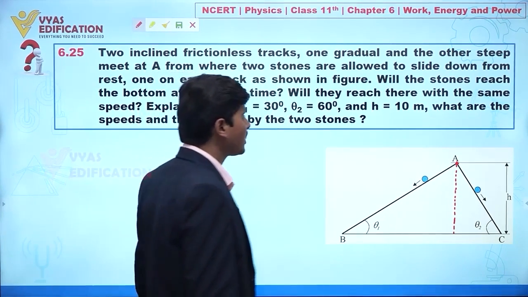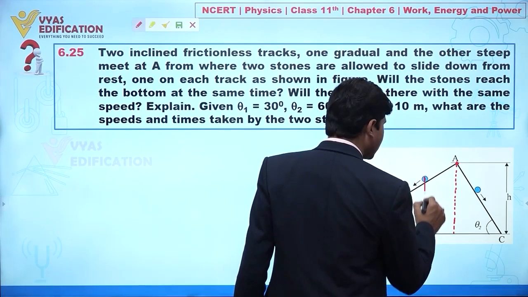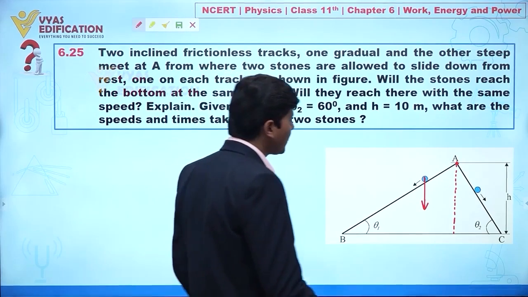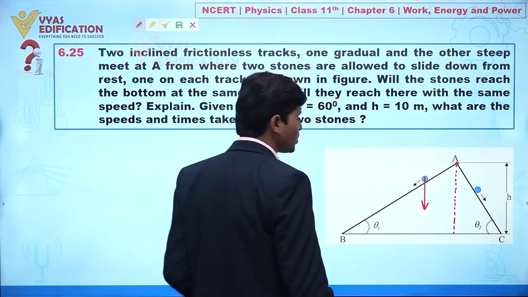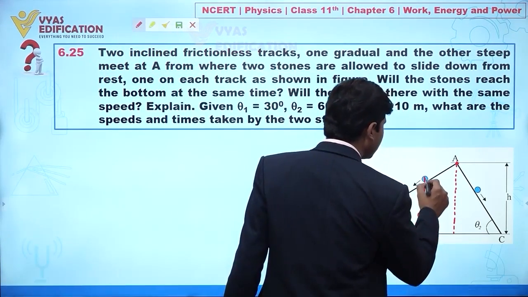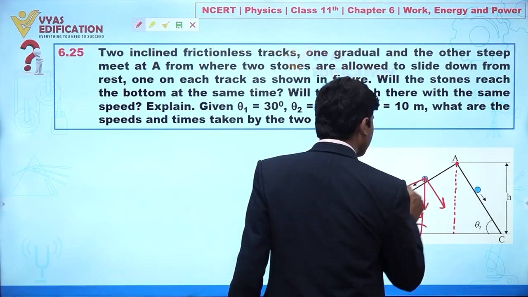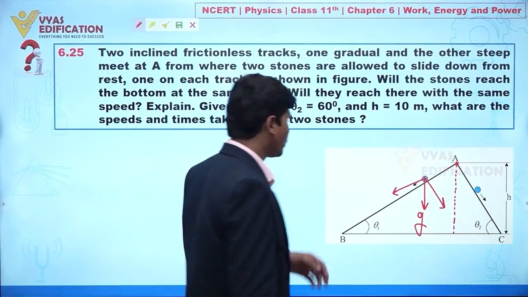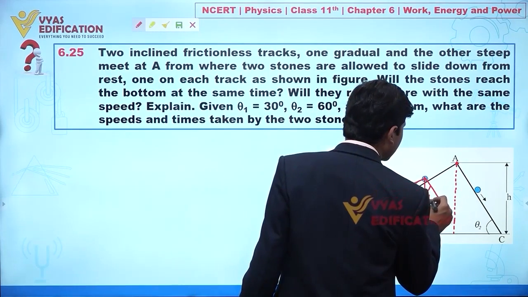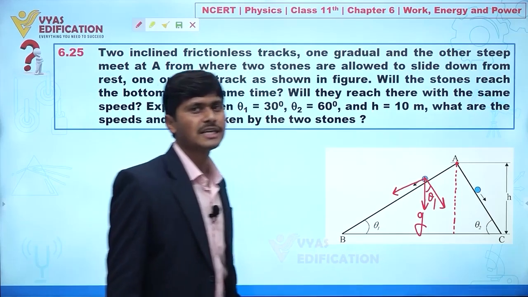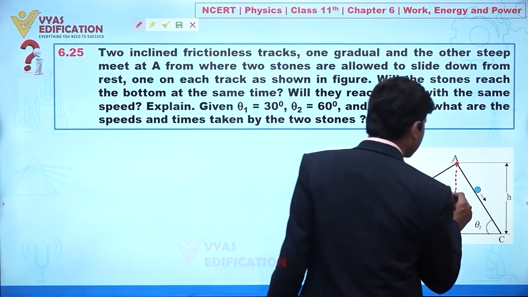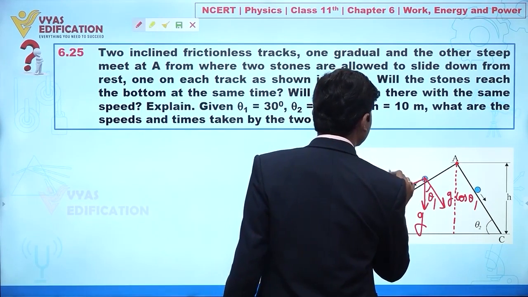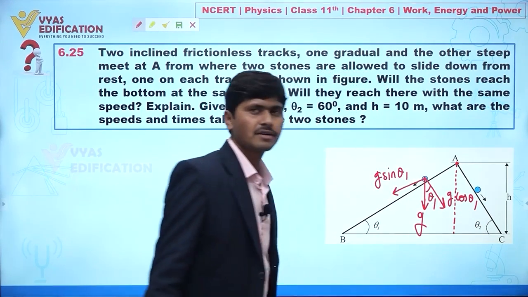Now first we will try to analyze what forces are acting here. Definitely we can say gravitational force is acting, that is mg, but we are interested here in acceleration, so I am taking this as g. If I take two components, one in the direction of the inclined plane, the other perpendicular, and this is theta 1, then this one is also theta 1. So we have a component g cos theta 1 and g sin theta 1.